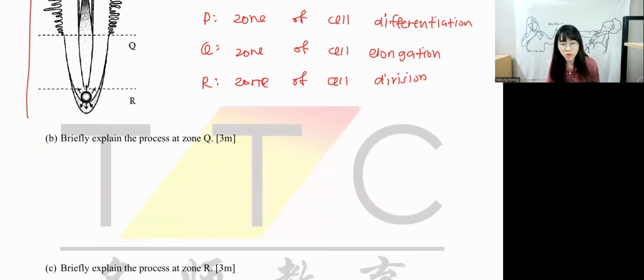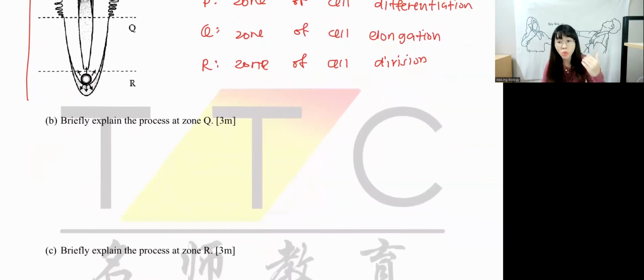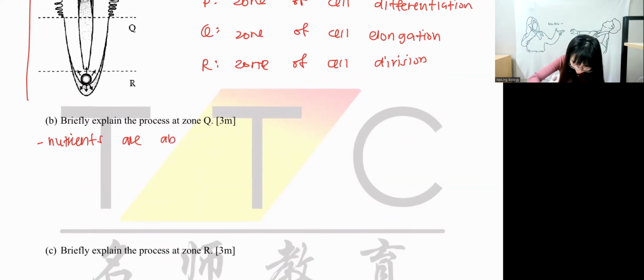So form it into 3 sentences: the water, the nutrients, and the vacuolation. If you want to talk about pressure also can, because they will exert pressure on the cell wall. So you can say nutrients are absorbed into cell and stored in vacuole.